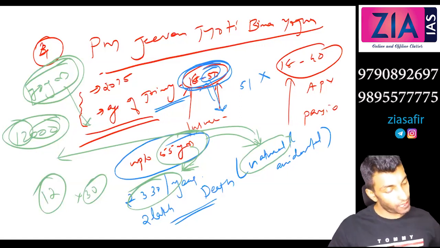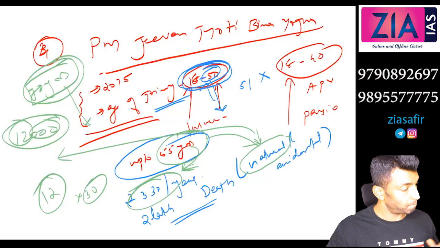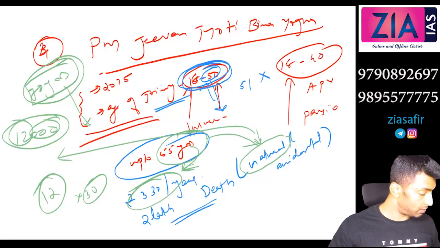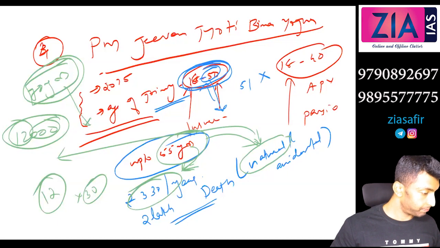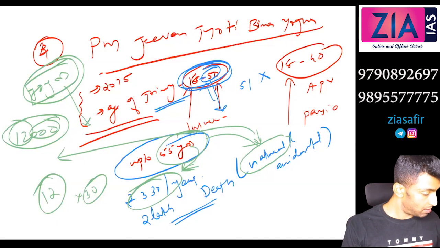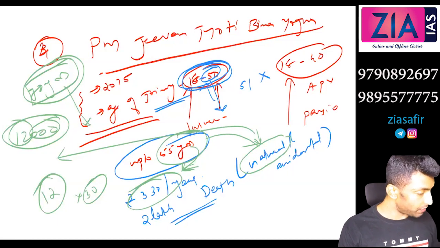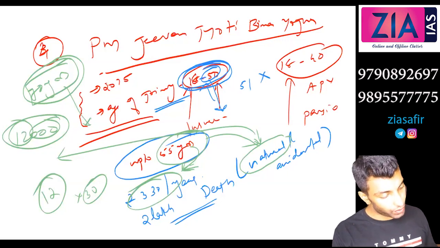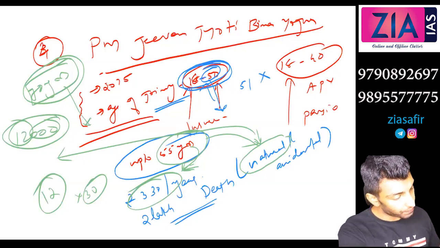Any doubts here? So the scheme for microcredit we have done. Is anything left out? Schemes for bank accounts we have done, the scheme for microcredit we have done, the scheme for pension, the scheme for insurance.